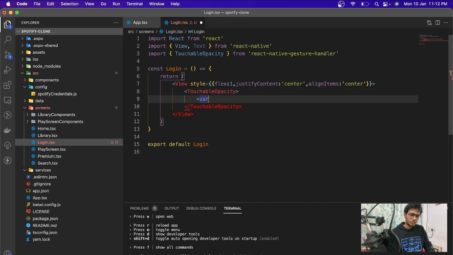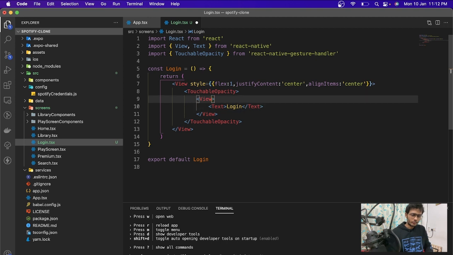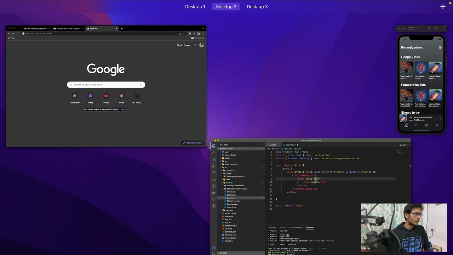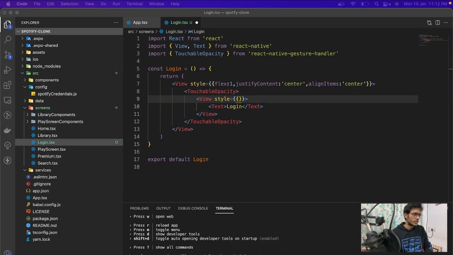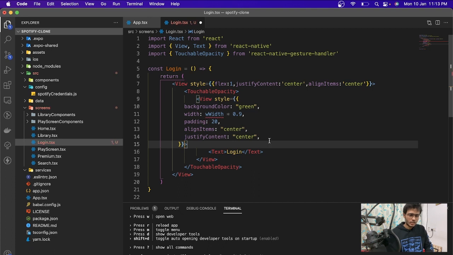Inside that, let's put a view and text will be login, and style will be like... sorry, I already have added a style somewhere. I'm just going to copy that style over here so that we don't spend so much time on putting some styles. So this is the style.